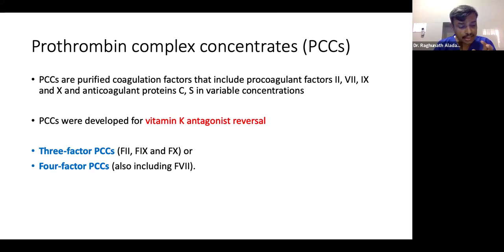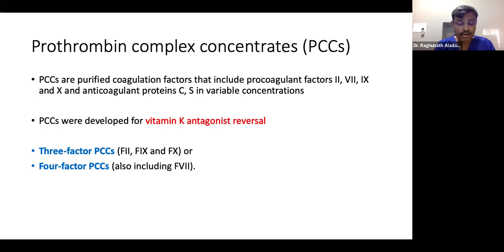This non-activated prothrombin complex concentrate is a lyophilized human plasma-derived vitamin K dependent coagulation factor concentrate. According to the factors available, we can consider a 3-factor PCC, which constitutes factor 2, factor 9, factor 10, and a 4-factor PCC, which also includes factor 7. So we can use either 3-factor or 4-factor PCC, but 4-factor PCC is always better than 3-factor PCC.